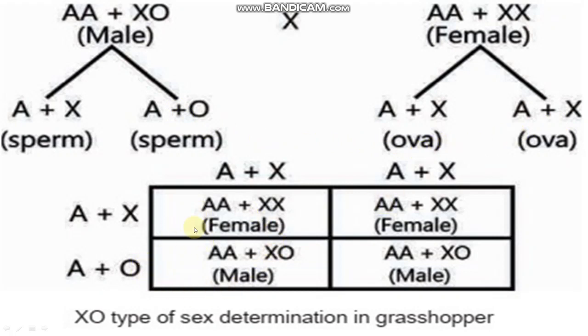When you make a Punnett square, a checkerboard, AA plus XX becomes female, AA plus XX becomes female, AA plus XO becomes male, and AA plus XO becomes male. This means there is a 50% chance of female and a 50% chance of male. So this is the X0 type of sex determination in grasshopper.